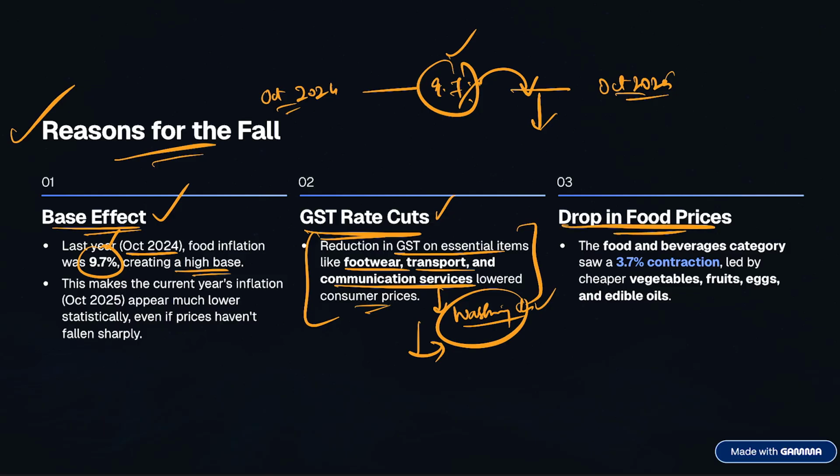Next is the obvious drop in prices, because the food and beverages category saw a contraction of 3.7%, which is a very huge contraction, and this has led to cheaper vegetables, fruits and eggs as well. So these three reasons are very important, right?